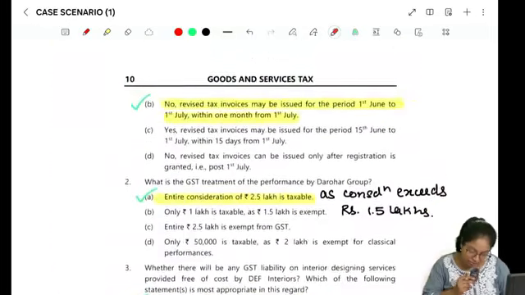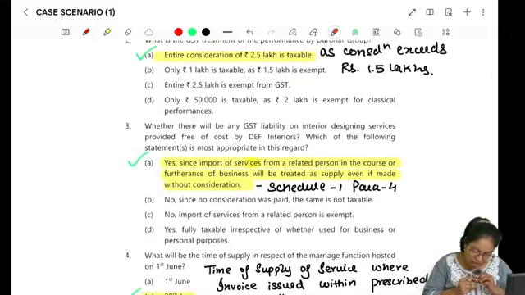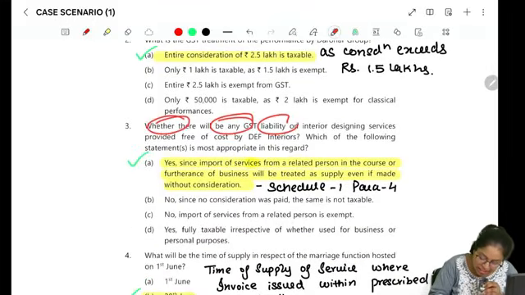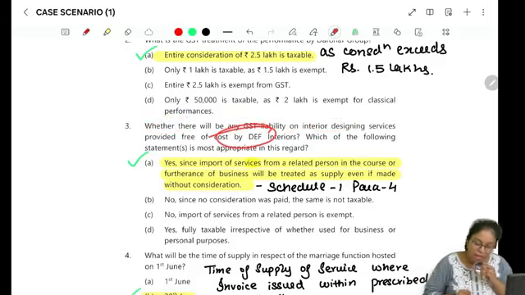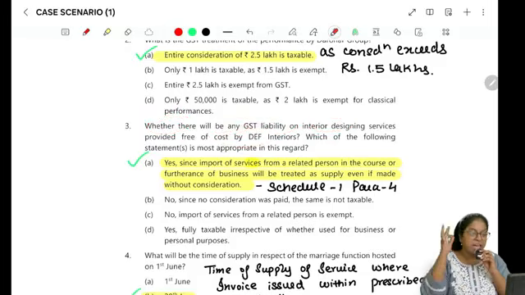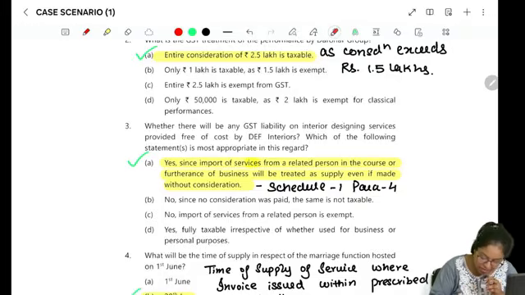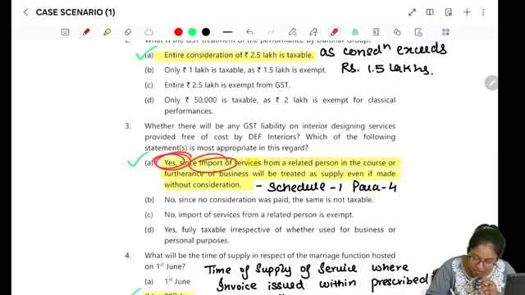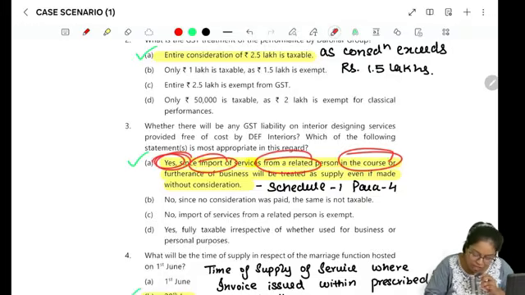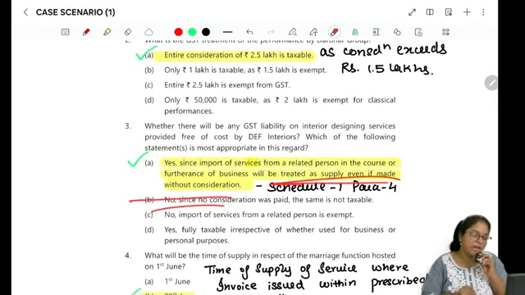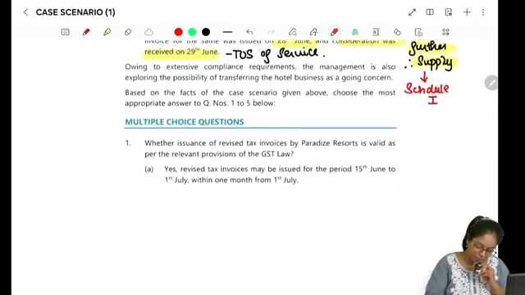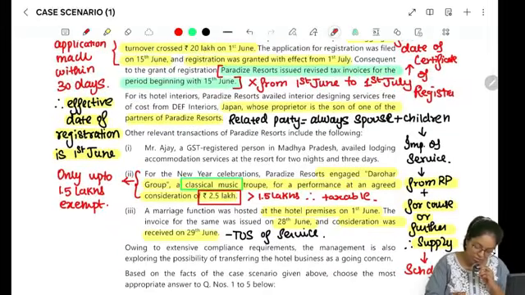So let's read it. Whether there will be any GST liability on the interior designing services provided free of cost by DEF Interiors, the answer is yes, right? Which of the following statements is correct? Yes, since the import of services is from a related party and it is for the course of furtherance of business, it will be treated as supply even if it is made without consideration, right? So that is also done.